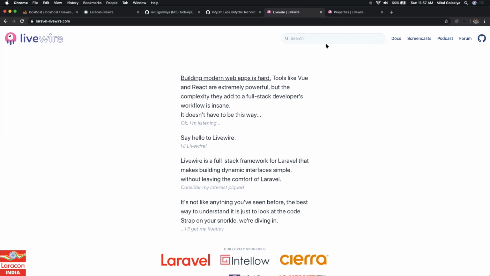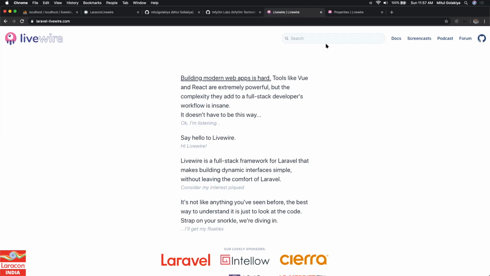Laravel Livewire is a full stack framework for Laravel, not for PHP, for making dynamic interfaces without leaving the comfort of Laravel. You can do everything in just Laravel, like Blade, Laravel components, and pure PHP code.